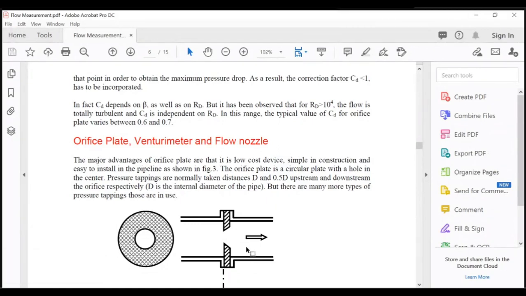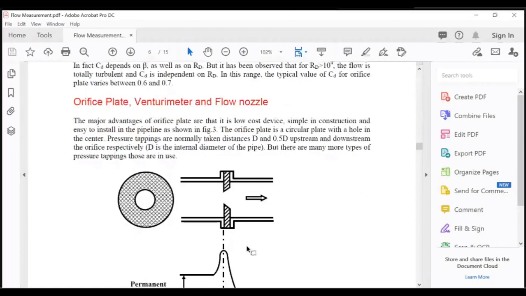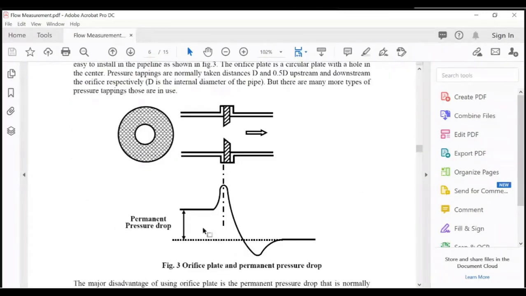But there are many more types of pressure tapping that are in use. Here is the permanent pressure drop at the orifice plate.